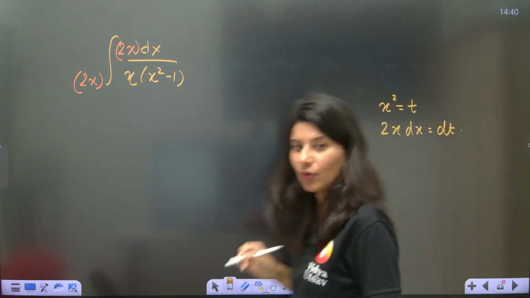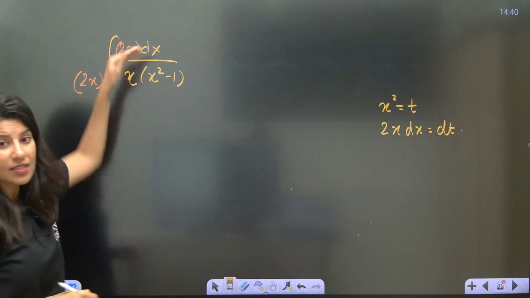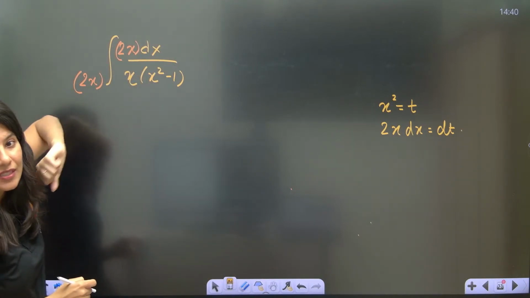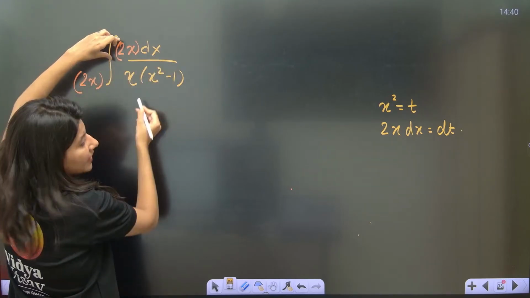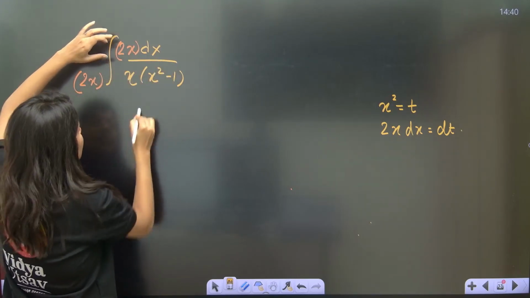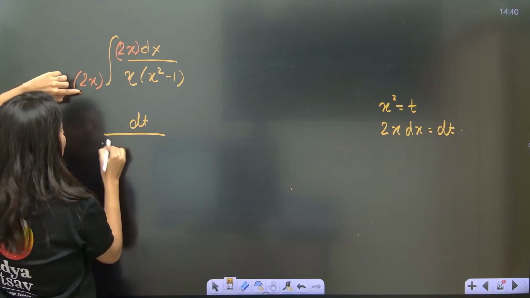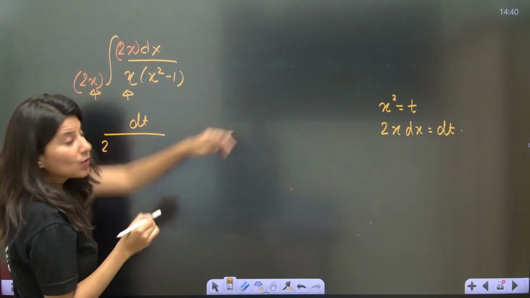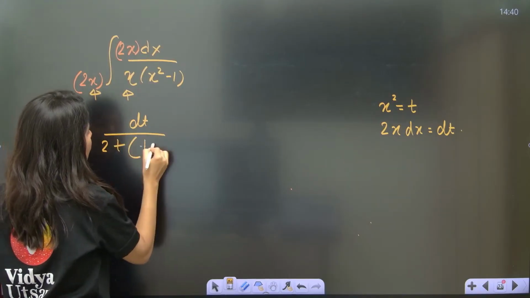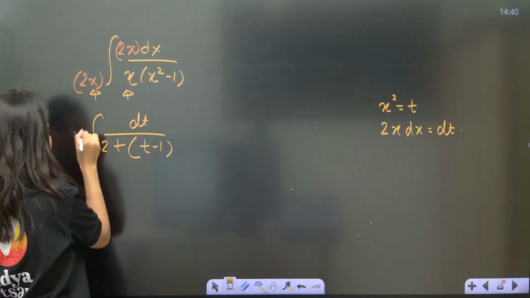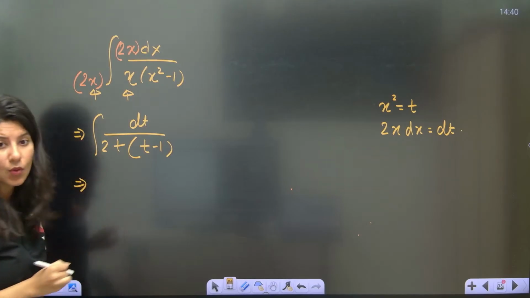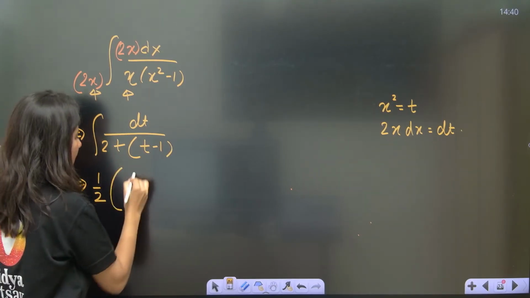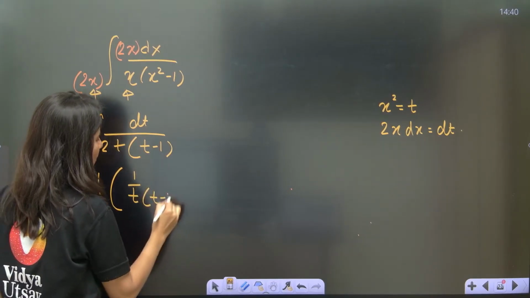So 2x dx is dt. So this is dt upon, now this is 2, x into x is x square, x square is t, and this is t minus 1, integration. So 1 by 2 and this is 1 by t minus 1 dt.